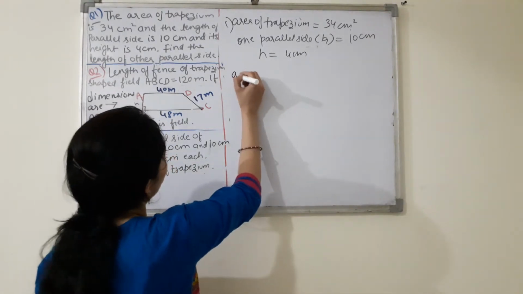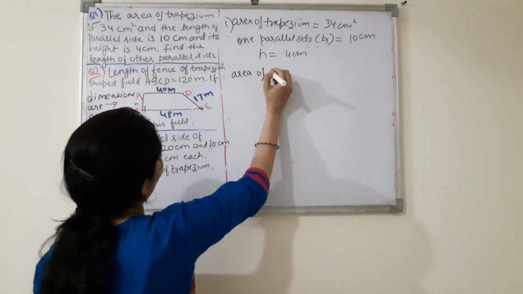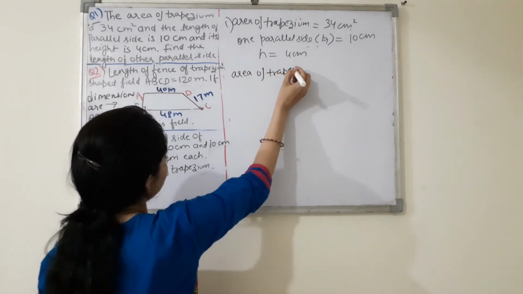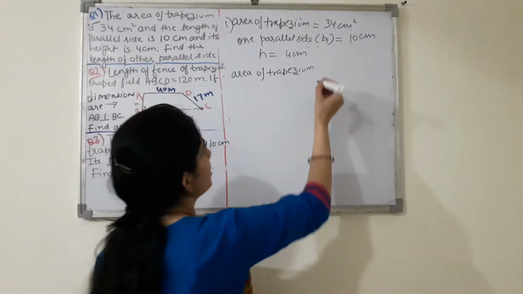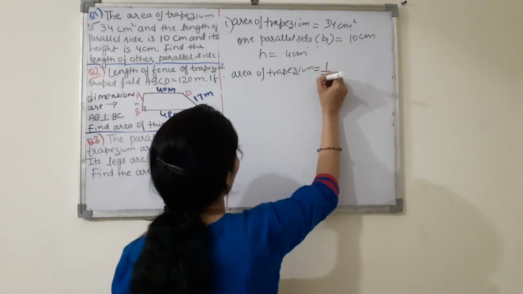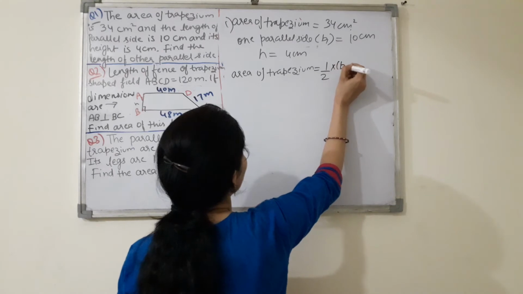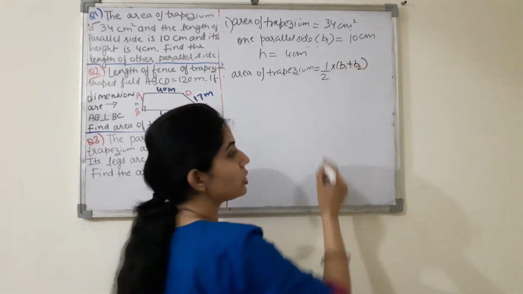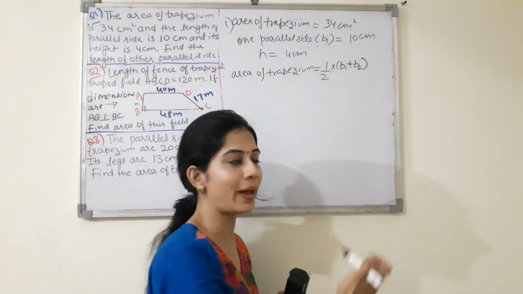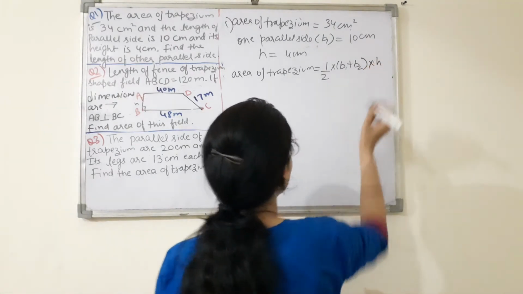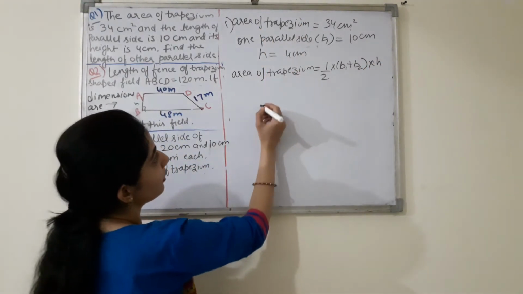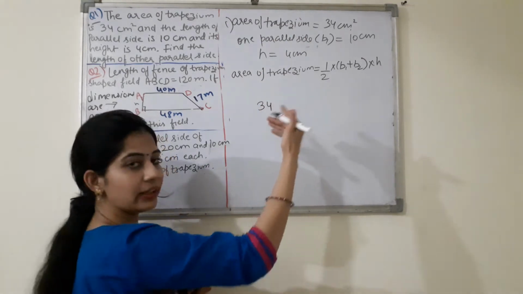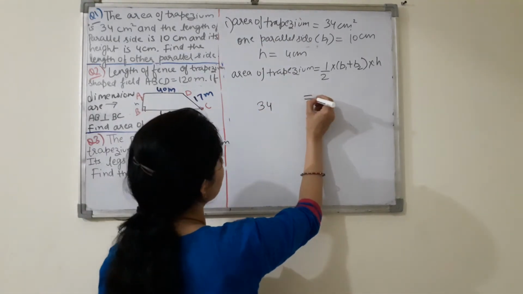So what we will do? We will simply write the area of trapezium and put all the given values in the formula. So area of trapezium is 1 upon 2 (B1 plus B2), where B1 and B2 are the parallel sides, the sum of parallel sides, multiplied by its height. Now put the values. Area of trapezium कितना given है? You have 34. So write below the area of trapezium 34 centimeter.